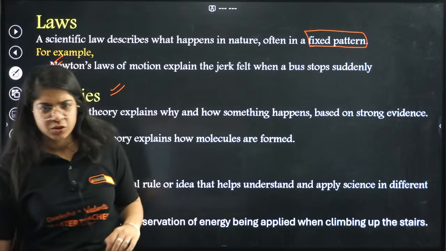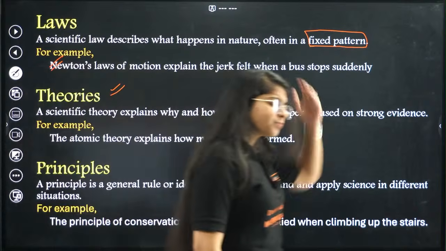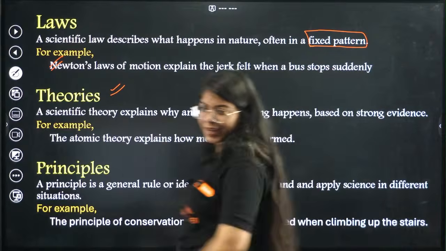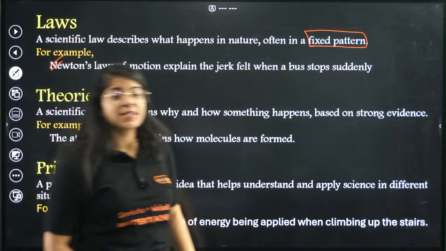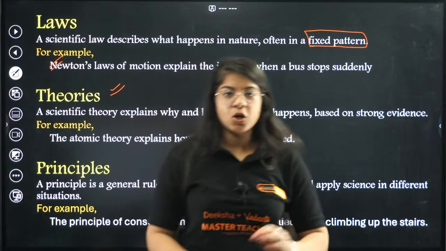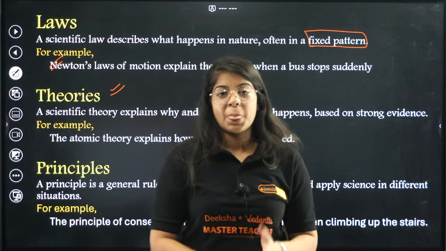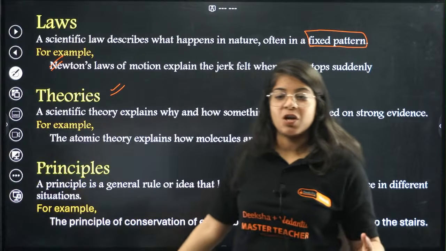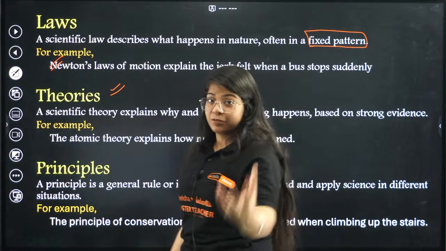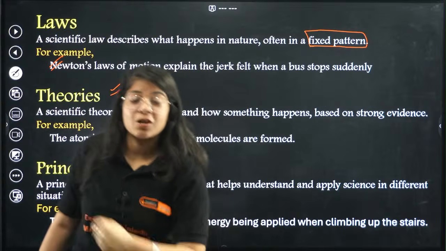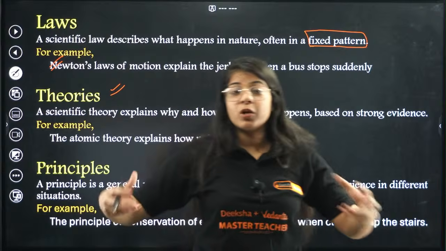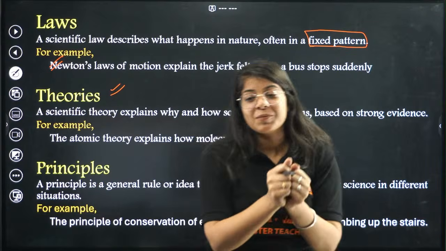So what are theories? How do you explain theories? Okay, so a scientific theory explains, see, I told you there is a law, that's the gravitational law. Now the theory will explain everything about that gravitational law: the force felt, the gravitational force that's pulling us down, the force that is pulling two bodies towards each other.